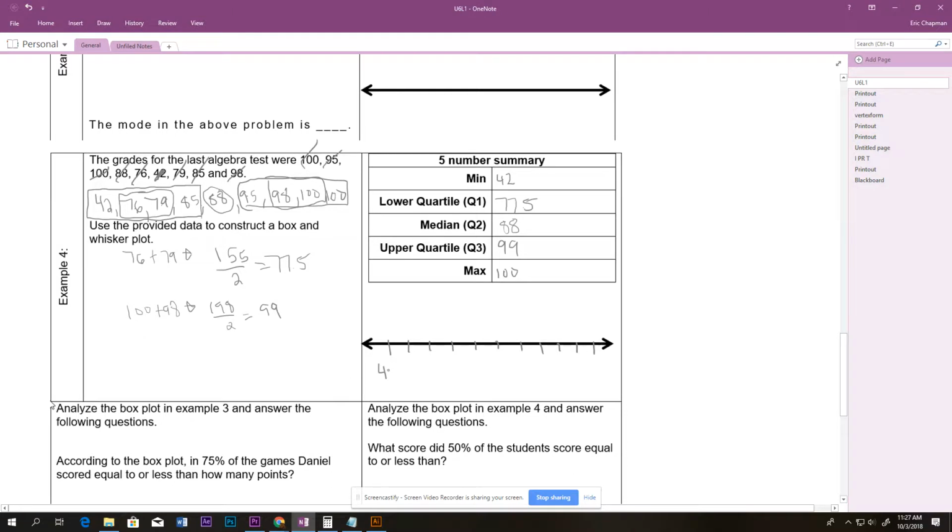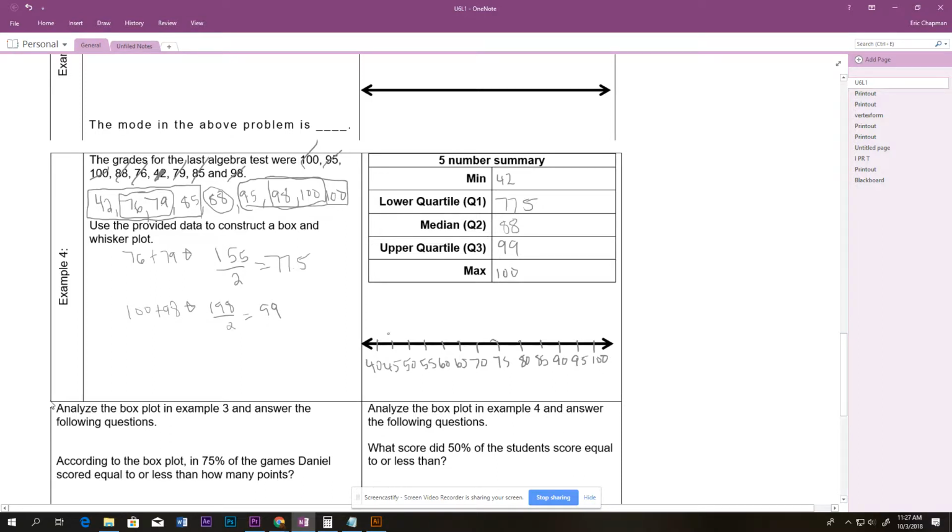So we're going to go by 5: 40, 45, 50, 55, 60, 65, 70, 75, 80, 85, 90. Still not small enough. Let's do this smaller. There we go. So 40, 45, 50, 55, 60, 65, 70, 75, 80, 85, 90, 95, and 100.